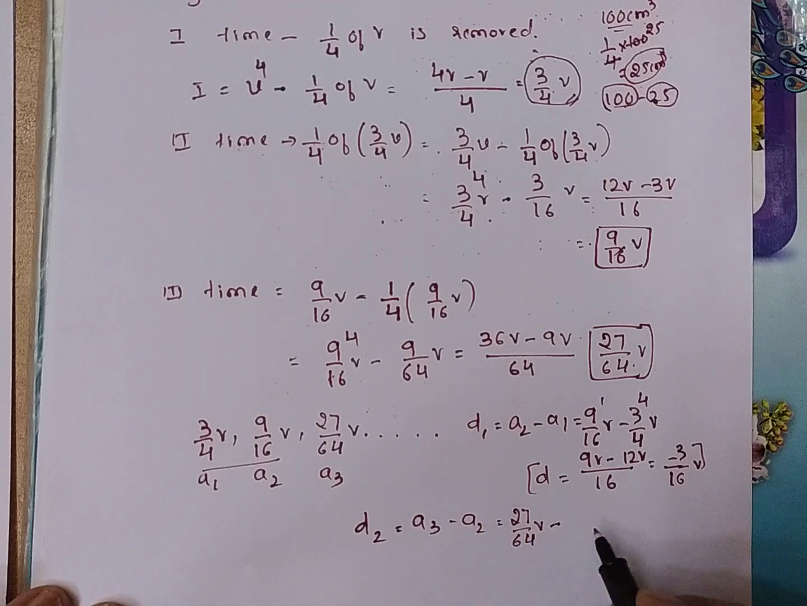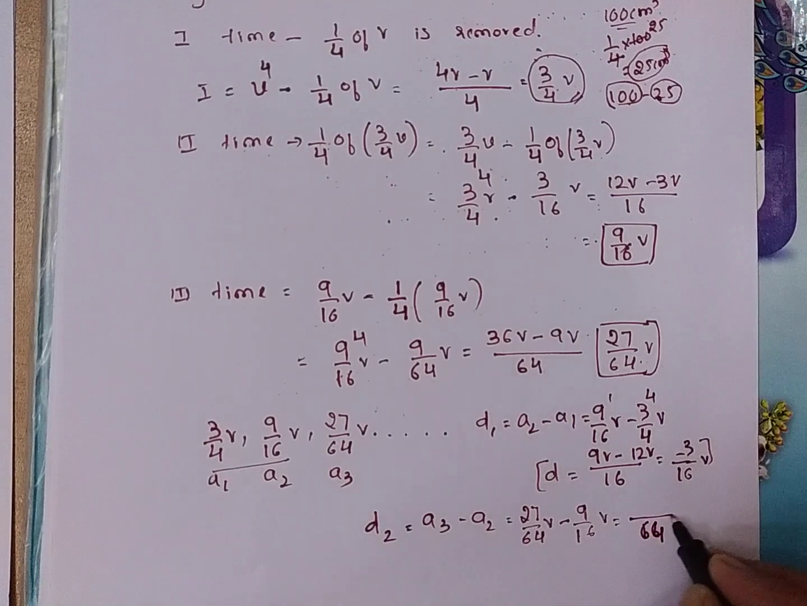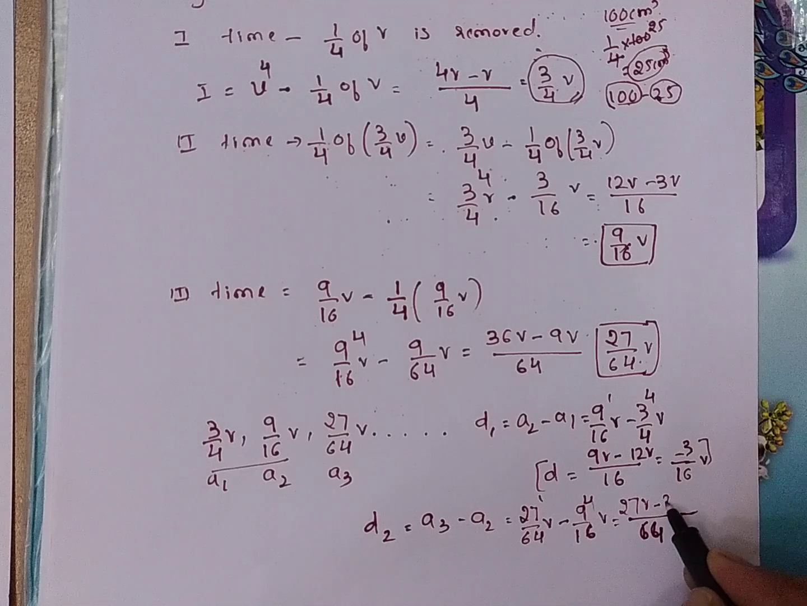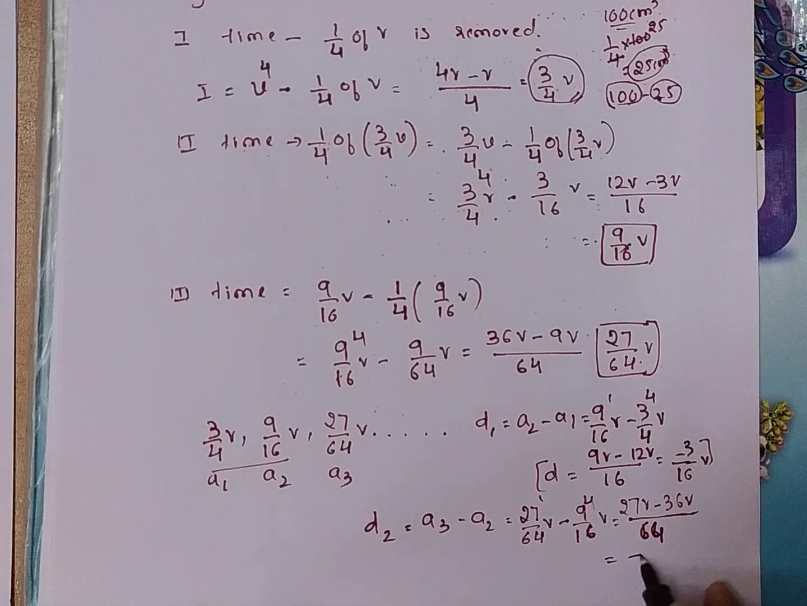27/64 V minus A2 is 9/16 V. The LCM is 64, and 64 ones are 64, 16 fours are 64. That is 27V minus 36V. How much will we get? We will get minus 27 minus 36, that is minus 9V/64. So this is D2.